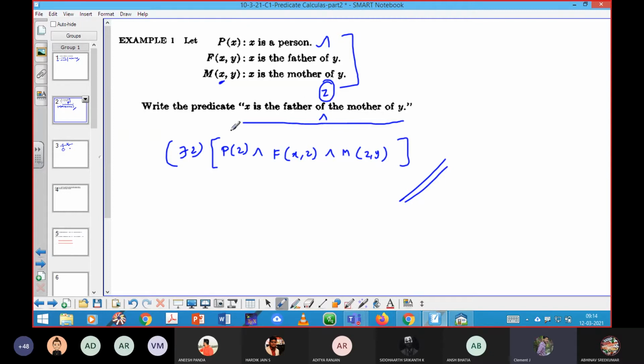First you need to consider that person exists. So that means there exists z. That's why I have used the existential quantifier. Do you get the point? Yes, sir, got it. Okay, fine, thank you.